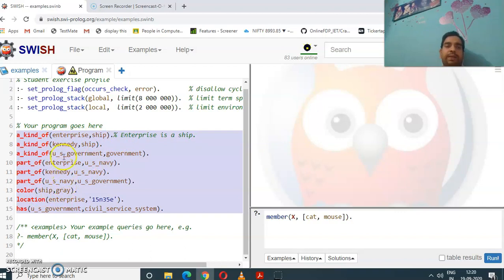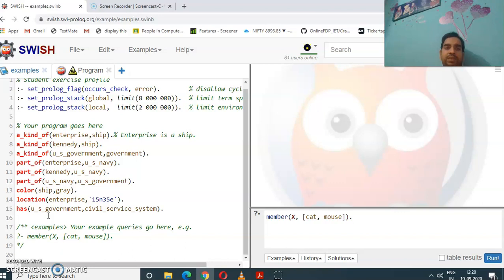So by inferencing we can understand that enterprise is a ship and that is gray. The relation between these two facts can only be inferred. It is not directly given in the form of facts. So we have to write some rules also that will be used for inferencing to derive some more intelligence from the existing knowledge.